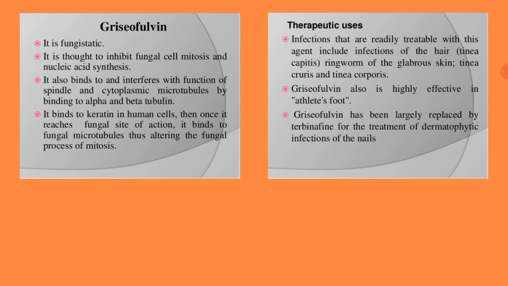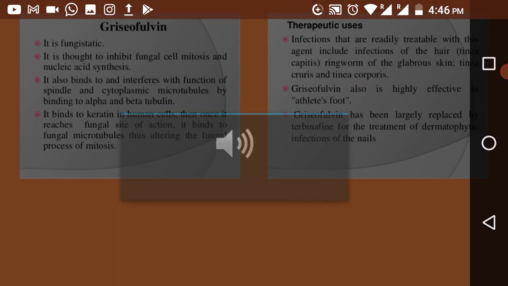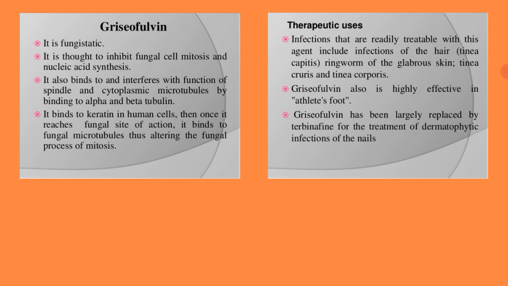The mitosis process will not get completed, due to which the fungal cell multiplication and growth will be inhibited. Therefore, the drug is known to be fungistatic, because it is stopping the growth of the fungal cell, right?